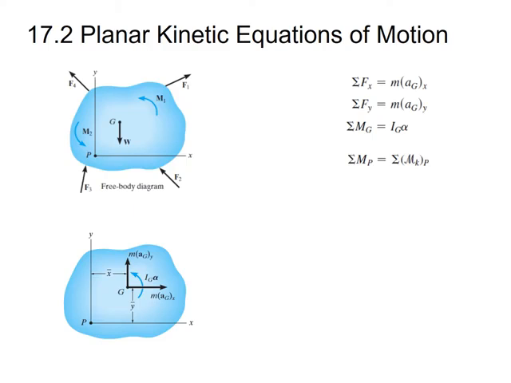Basically, in case of planar motion, we have three types of motion. One is the translation motion, second is the rotation motion, and third is the general plane motion. In case of translation motion, again we have two types. First is the rectilinear translation motion, and second is the curvilinear translation motion. While in case of rotation motion, we have rotation about a fixed axis, and the third type is the general plane motion, which is a combination of translation plus rotation motion.